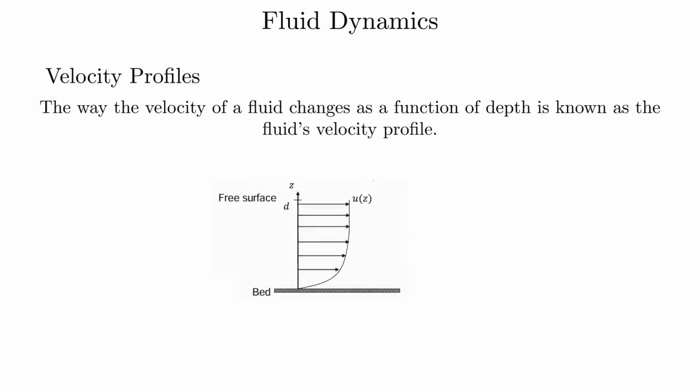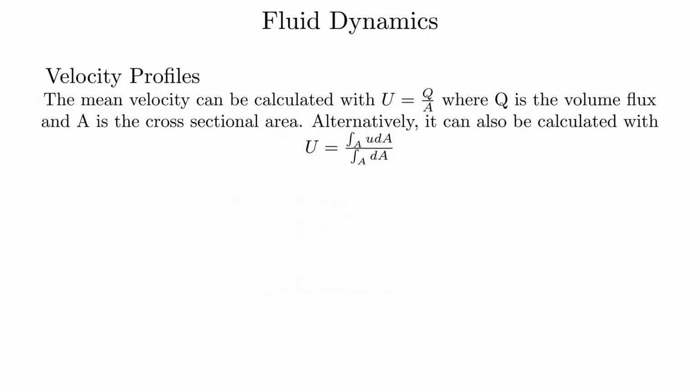Velocity profiles. The way the velocity of a fluid changes as a function of depth is known as the fluid's velocity profile. The mean velocity can be calculated with U equals Q/A, where Q is the volume flux and A is the cross-sectional area. Alternatively, it can also be calculated with the integral of U dA over the integral of dA.